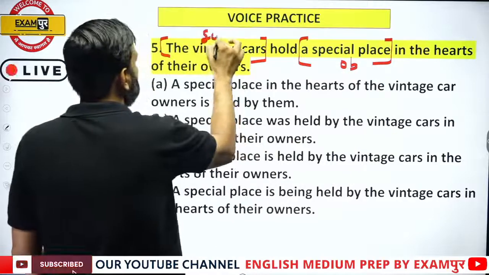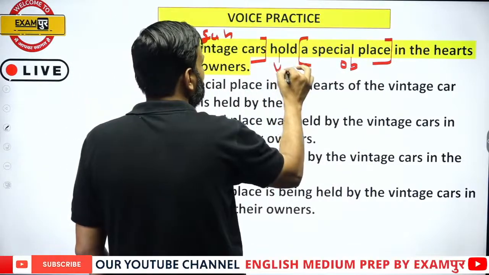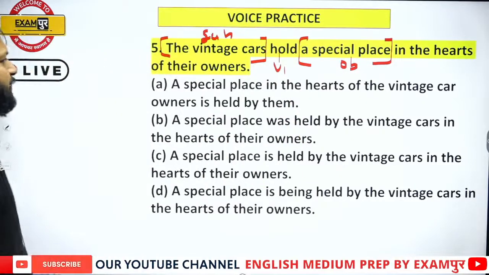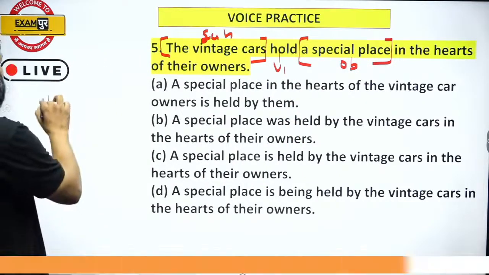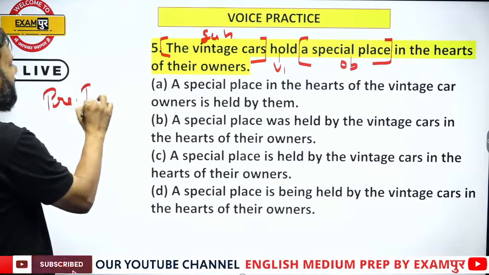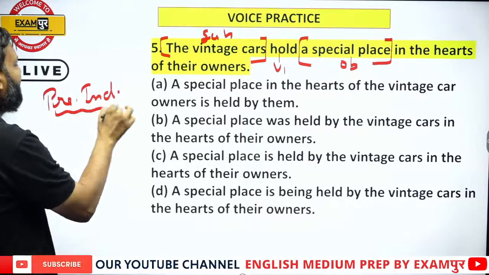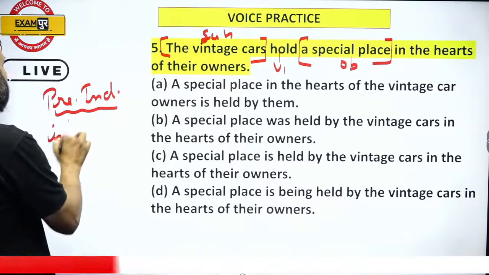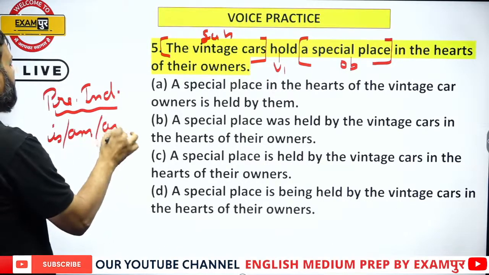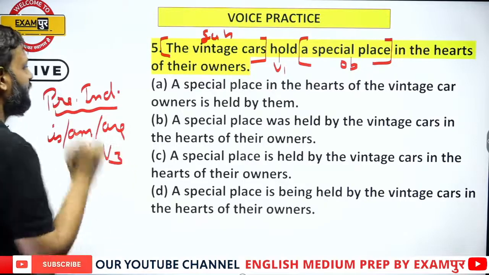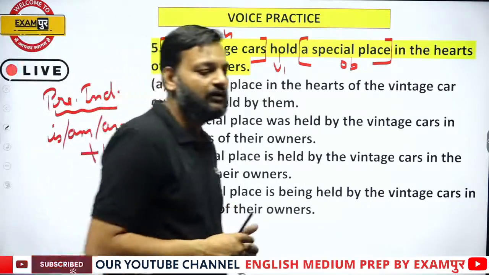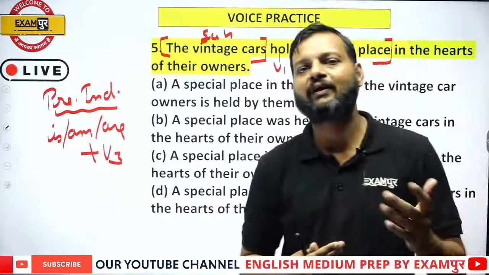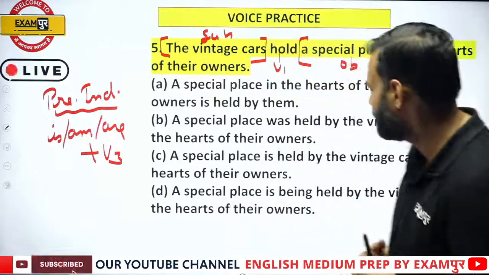Holds is the first form of verb. That means this sentence is present indefinite, and if the active sentence is present indefinite, its passive must have is/am/are plus V3. Okay, because when you change a present indefinite into passive, it becomes is/am/are plus V3, right?